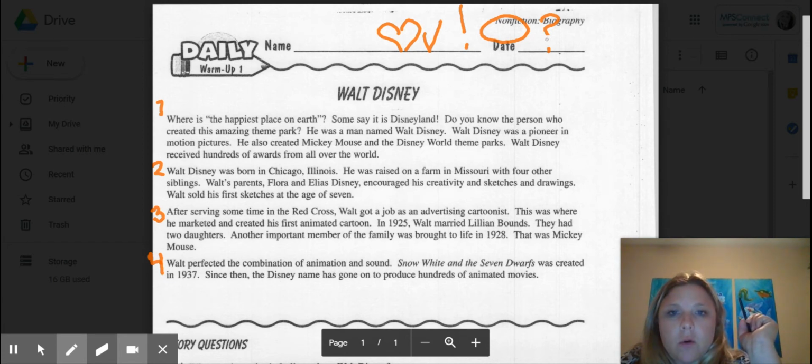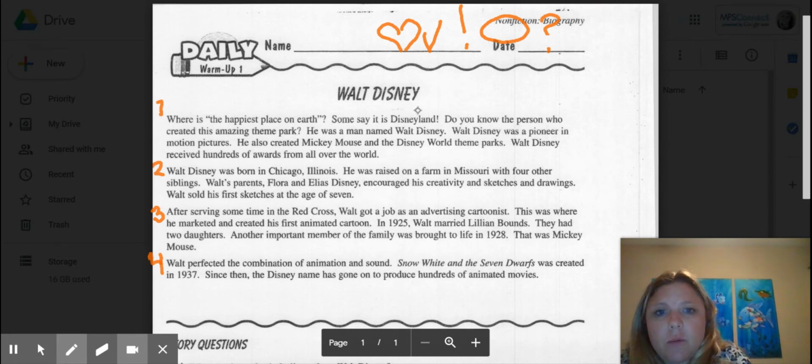Okay. So let's go ahead and begin with Walt Disney. Where is the happiest place on earth? Some say it is Disneyland. Do you know the person who created this amazing theme park? Okay, first of all, I can relate to Disneyland and it makes me excited. So I'm actually going to use a check mark and an exclamation mark for Disneyland. He was named Walt Disney. Now, I read the book Walt Disney in my class, so I am familiar with Walt Disney. Same with several of you. You have read the documentary of Walt Disney in the classroom before we had to leave.